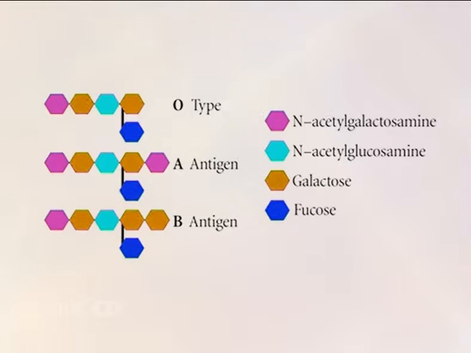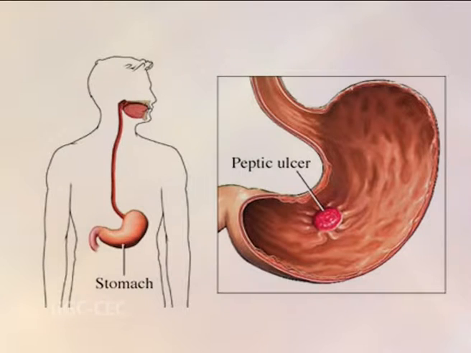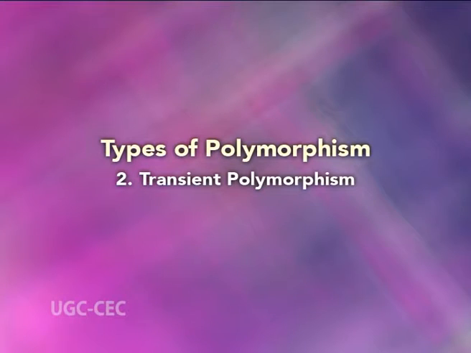This is because none of the alleles for these blood groups have a selective advantage over the others. Persons of blood group O have greater life expectancy than those of the other blood groups, but are prone to duodenal ulcers.